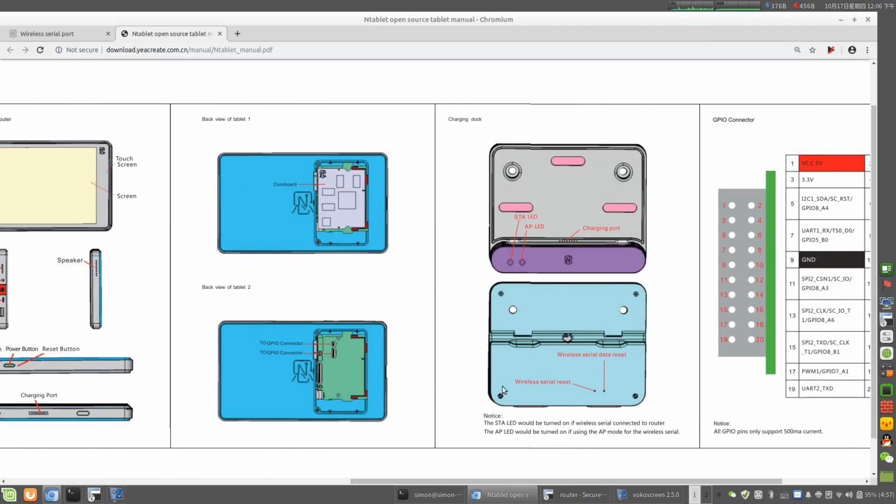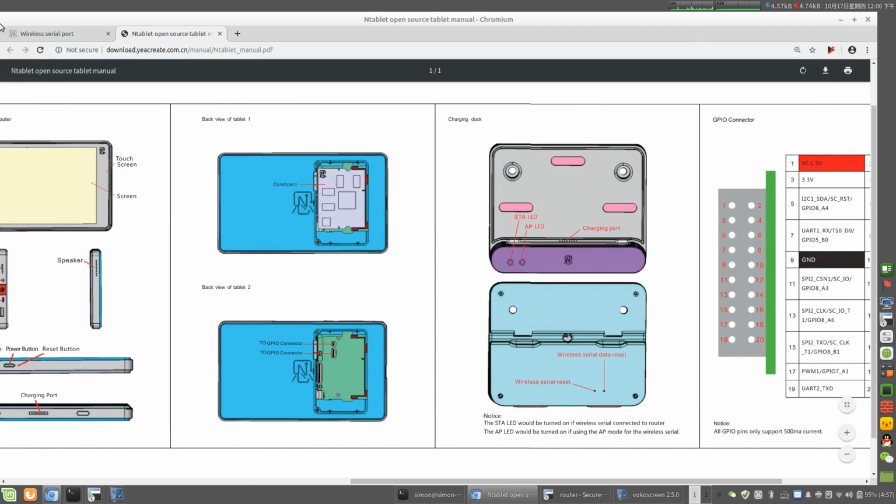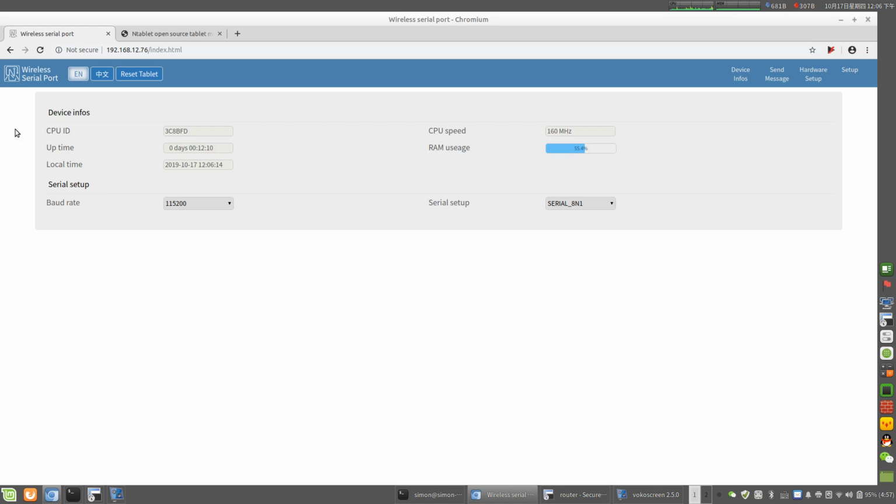Okay, now let's log into it. You don't need to install any drivers. You can just use a browser on your device, like my PC, and you can see an interface. This is the web interface, because there is a web server inside this wireless serial.